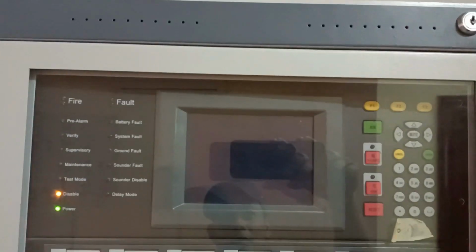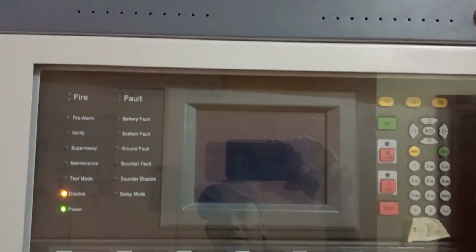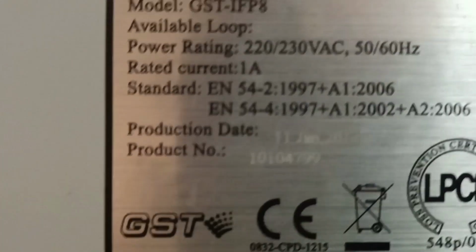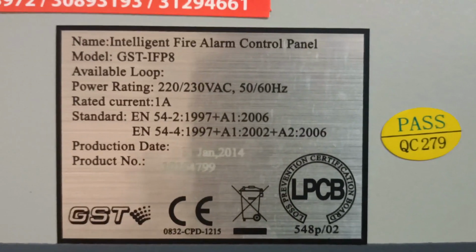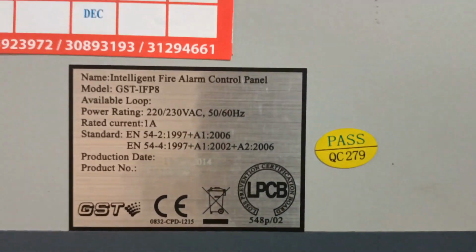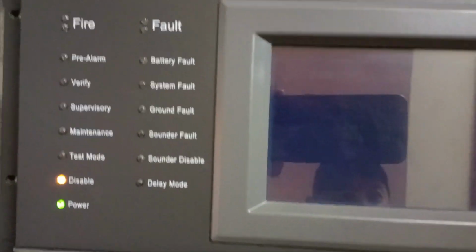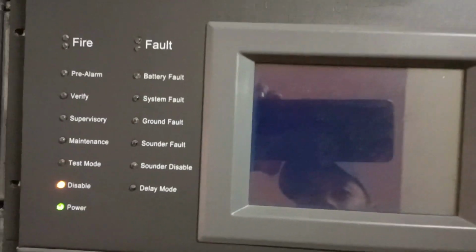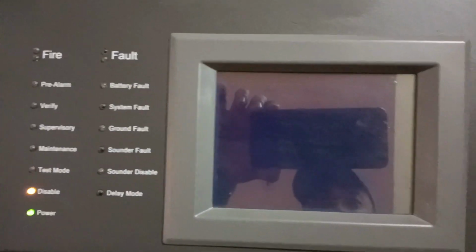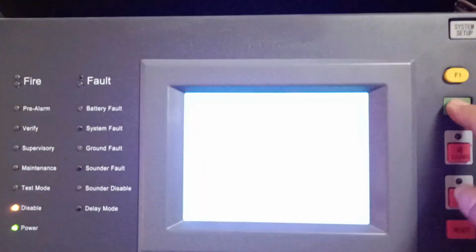For this video, I will teach you about this panel, model GST IFP8. This one is using zone or loops. I will teach you how to do the basic function. Okay, you go acknowledge.